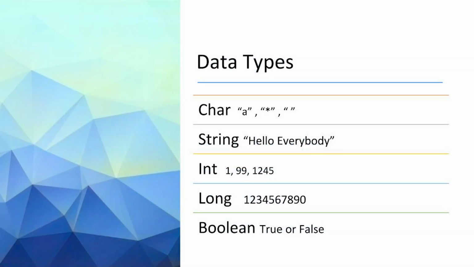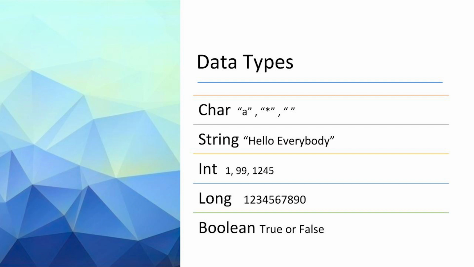The first topic is data types. There are many data types, but these are the ones we must know: character, string, integer, long, boolean. Character: any single alphabet value, any symbol, or even an empty space will be considered as a character, but it has to be in double quotes.